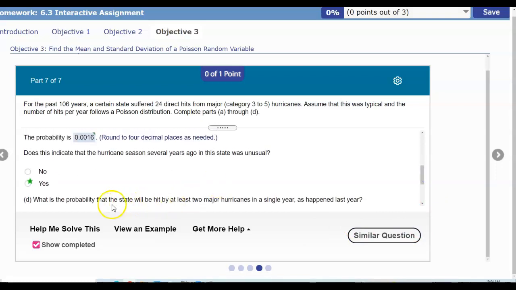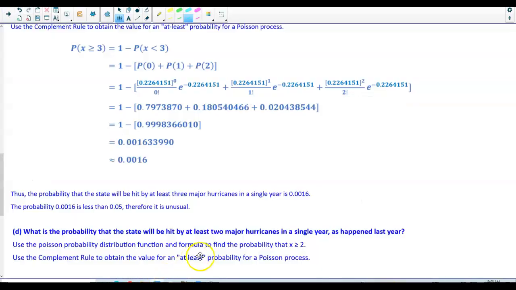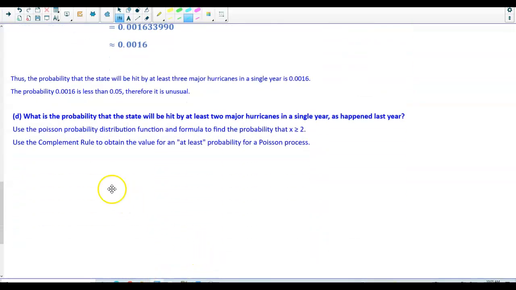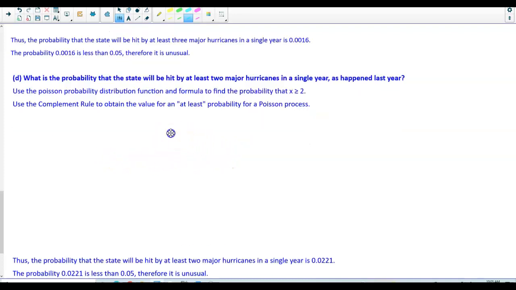Part D says, what is the probability that the state will be hit by at least 2 major hurricanes in a single year, as happened last year? So, again, we're going to use the Poisson probability distribution function and formula to find the probability that x is greater than or equal to 2 because it says at least 2. Now remember, at least, we're going to use the complement rule to obtain the value for an at least probability for a Poisson process.